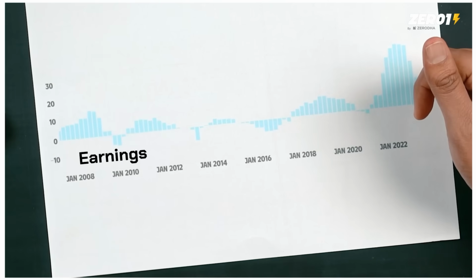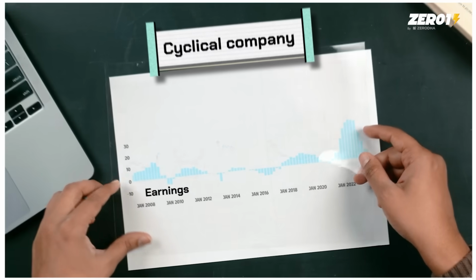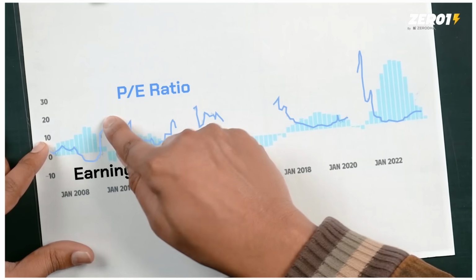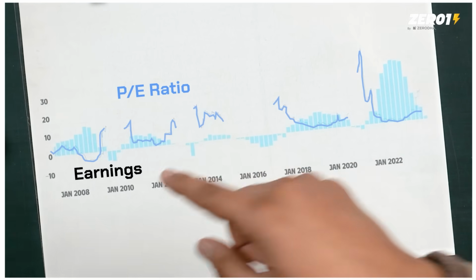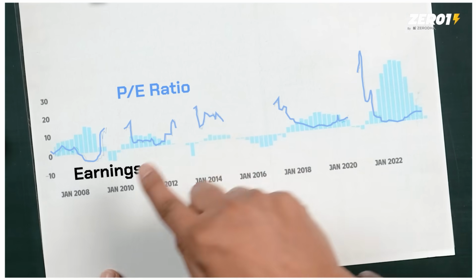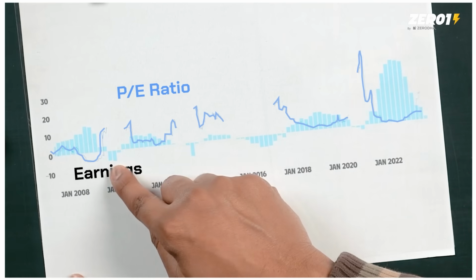Now, what's interesting is that if you know a business is cyclical, then when you look at P/E, suddenly everything changes. Over here, you can notice when the earnings go down, the P/E ratio goes really high. And maybe at this point of time, you'll think, I should not invest in this company. The P/E ratio is very high. But the truth is, when the earnings go up, that's when the price also spikes, and you completely miss that. So if you're trying to time the market by trying to buy at low P/E, you'll completely miss the cycle, because when earnings go down, the P/E ratio becomes high.